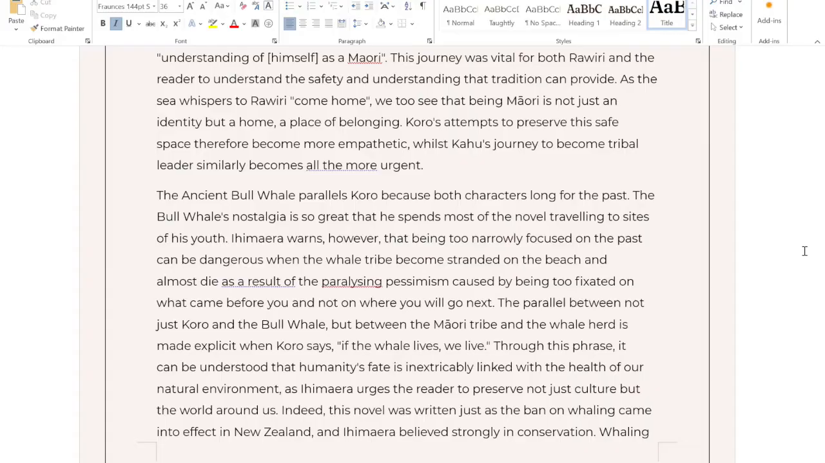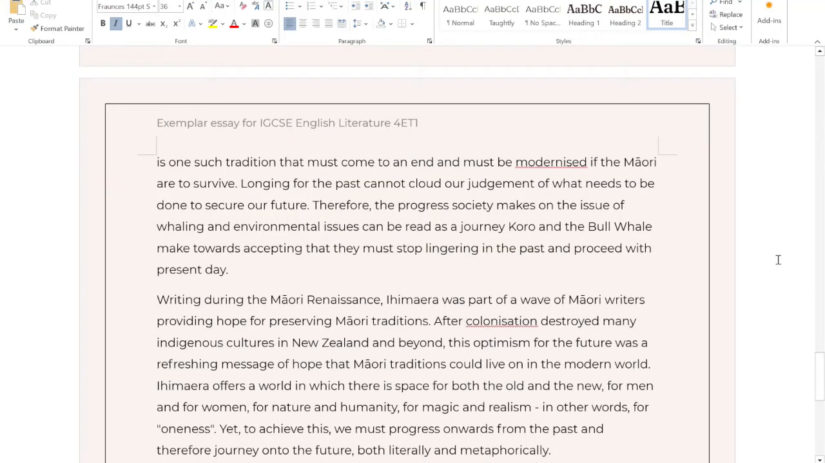Indeed, this novel was written just as the ban on whaling came into effect in New Zealand, and Ihimaera strongly believed in conservation. Whaling is one such tradition that must come to an end, and must be modernised if the Maori are to survive. Longing for the past cannot cloud our judgment on what needs to be done to secure our future. Therefore, the progress society makes on the issue of whaling and environmental issues can be read as a